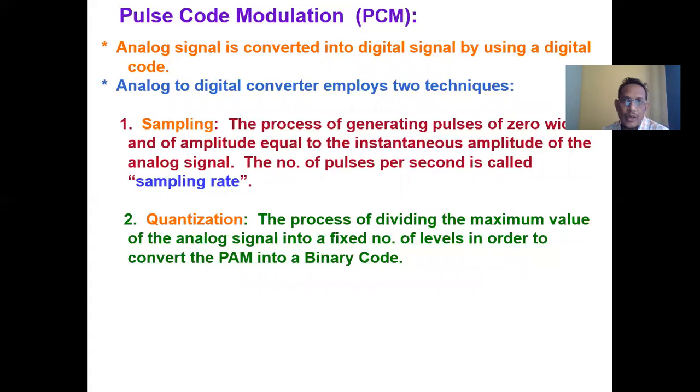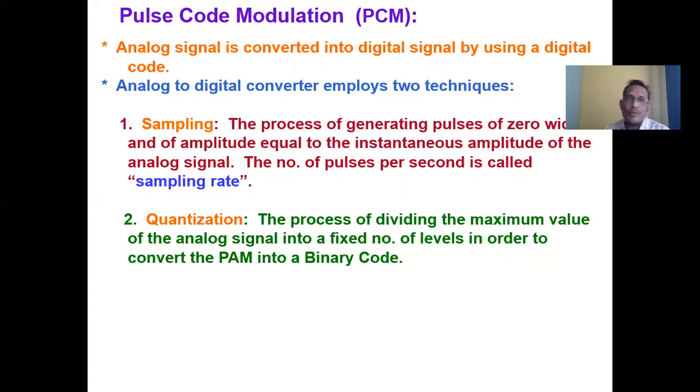So I can convert this into 2 bit PCM. Same thing, suppose I want to apply 8 levels. Suppose the given sine wave I convert into a total of 8 levels. 8 levels means I divide the sine wave into a total of 8 fixed levels. So 8 means 0 to 7. 0 to 7 means it is 3 bits, which always varies from 000 to 111. So this is called 3 bit PCM.